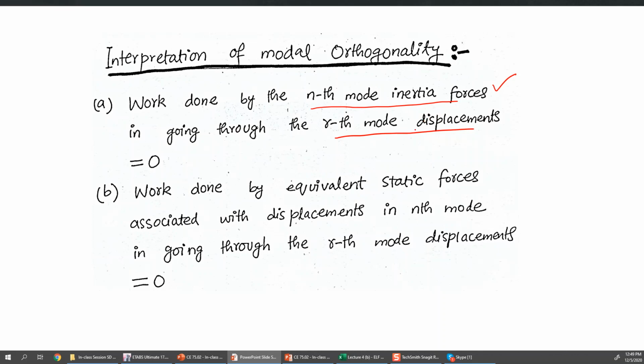Or you can interpret it in this way also, that the equivalent static forces associated with displacements in nth mode, in going through any other rth mode, will be zero. So the work done by the equivalent static forces corresponding to any nth mode will be non-zero only because of the displacements in nth mode. For any other mode, this work done will be zero.